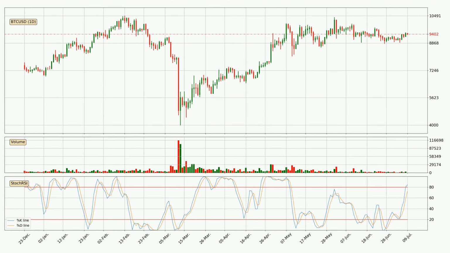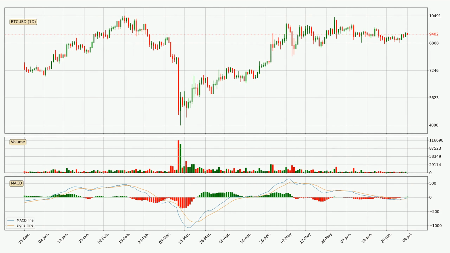Jumping to the daily stochastic RSI, both the %K and %D lines are in the higher region, which means that the price is getting overbought and soon a trend change or at least some kind of consolidation could be expected. Nevertheless, the K line has yet to cross the D line, so it's recommended that you wait and see if the trend does in fact go down.